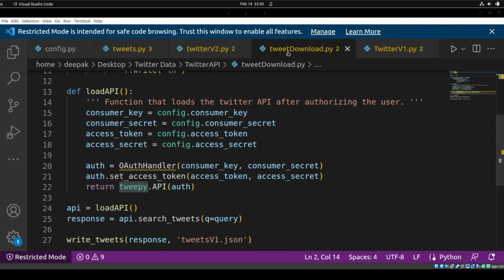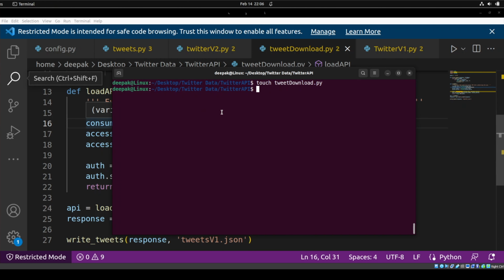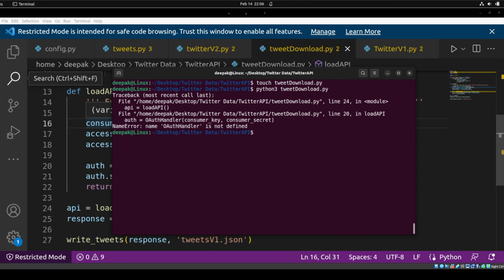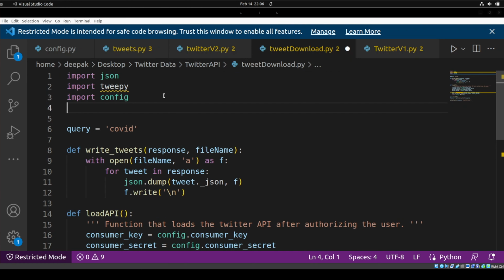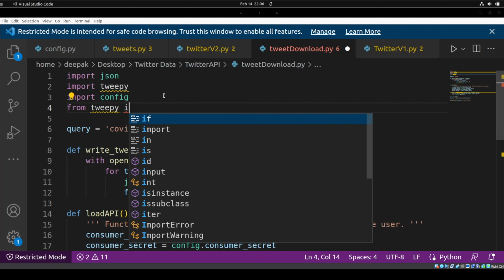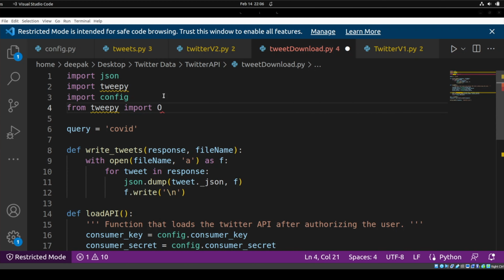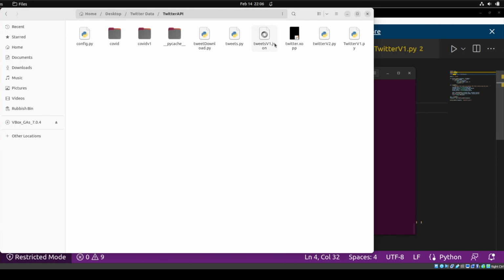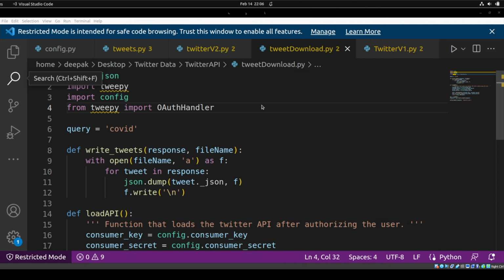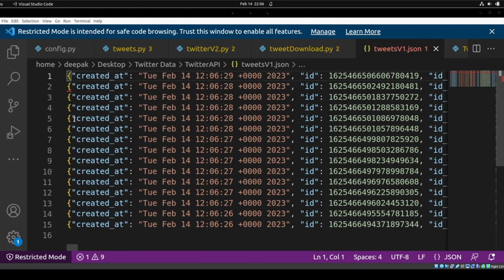It should be working. So this is tweet download, and what I'm going to do here is run python3 tweet download. Okay, auth handler is not defined again. So what I have to do, I need to import from tweepy, import auth handler. I hope it worked now. Okay, so it has worked. It has created some file most probably here, tweets v1.json. So we have got 15 tweets.